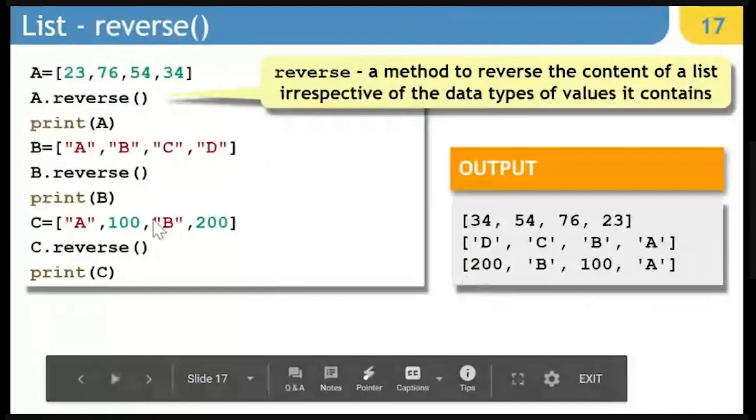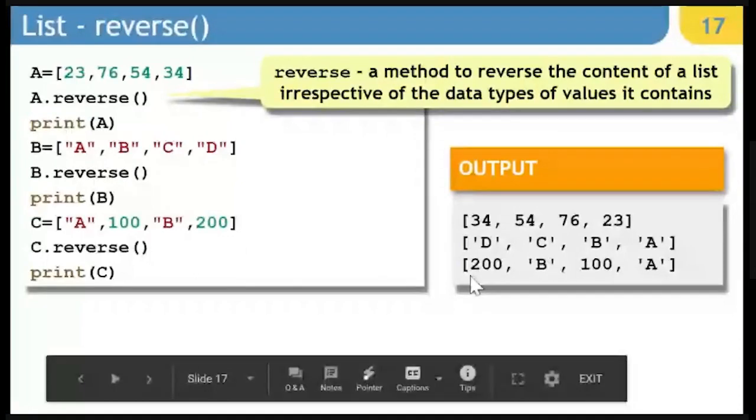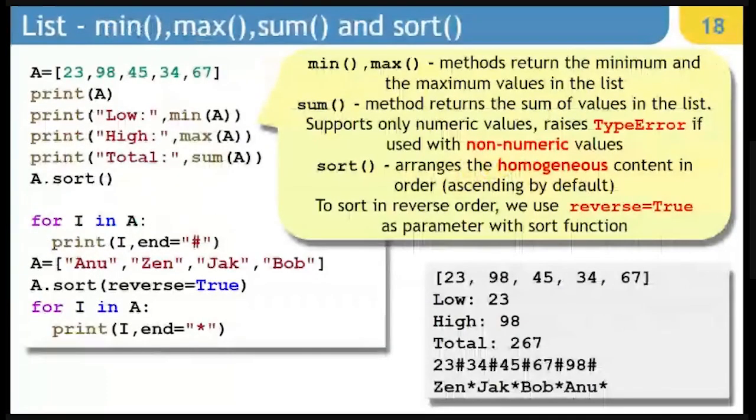When you have mixed content, what happens? Just look at the content. It is just reversing 200, B, and 100, so it is going to be exactly the opposite sequence in which it is displayed. Okay. So you can have numeric content, you can have string content, you can have mixed content. It does not matter. Reverse works with all of them.